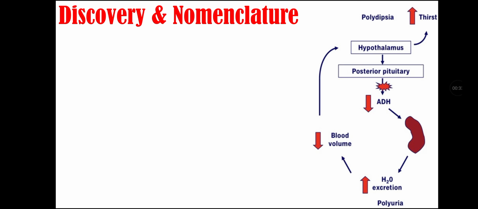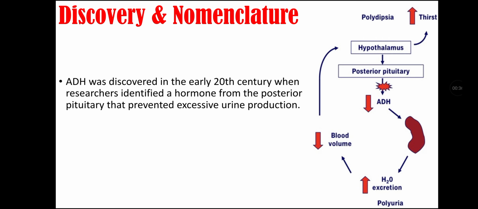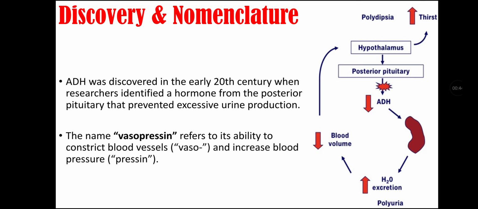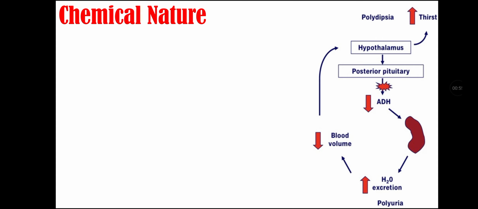Discovery and nomenclature of antidiuretic hormone. ADH was discovered in early 20th century when researchers identified a hormone from the posterior pituitary that prevented excessive urine production. The name vasopressin refers to its ability to constrict blood vessels, like vaso, and increase blood pressure, that stands for pressin.